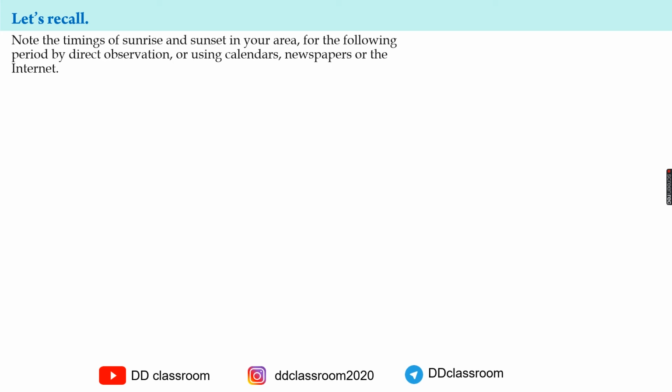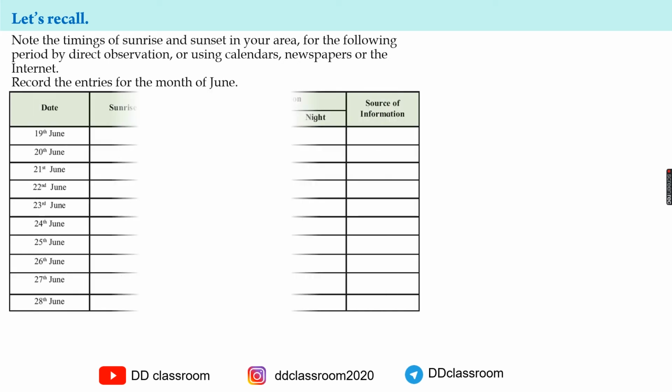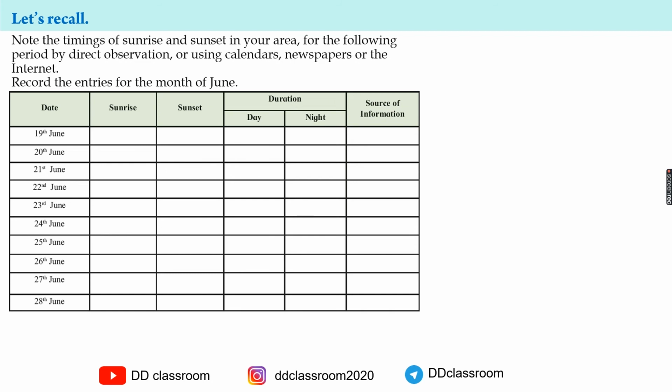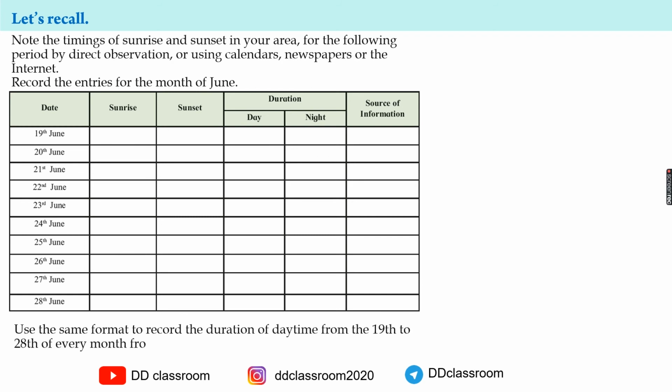A specimen table has been given to you. A similar table is available in the textbook also. You can record the entries for the month of June in the table given in the textbook. See the table. Use the same format to record the duration of daytime from the 19th to 28th of every month from September to December.